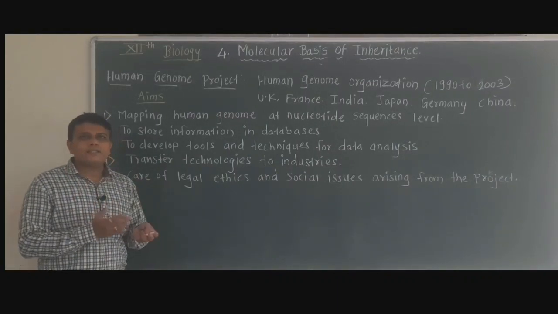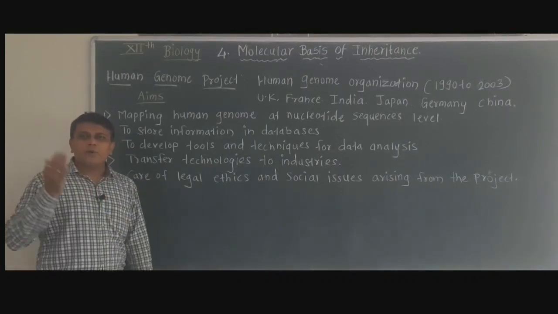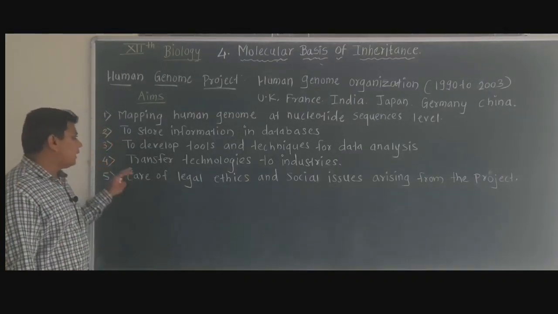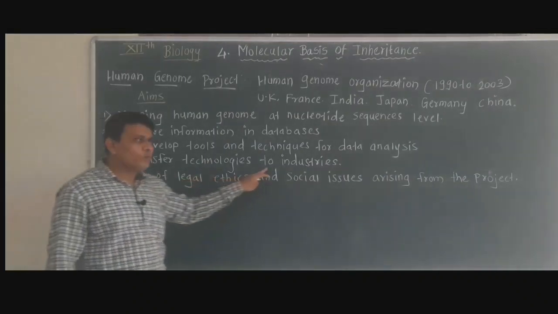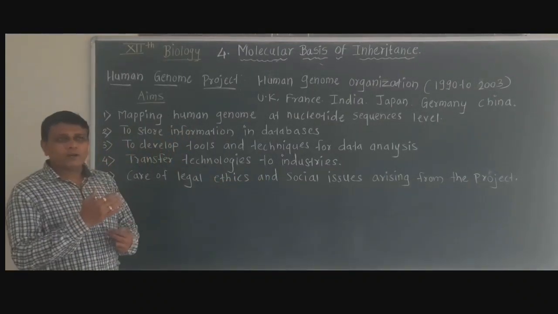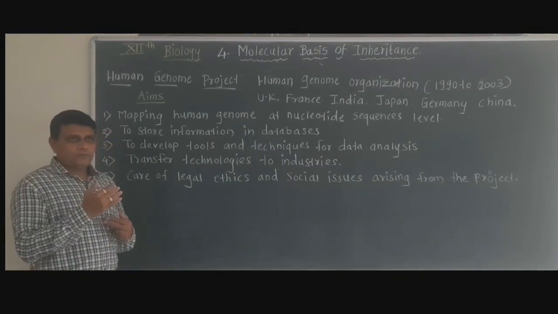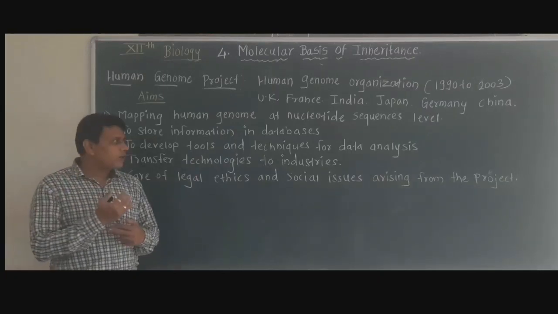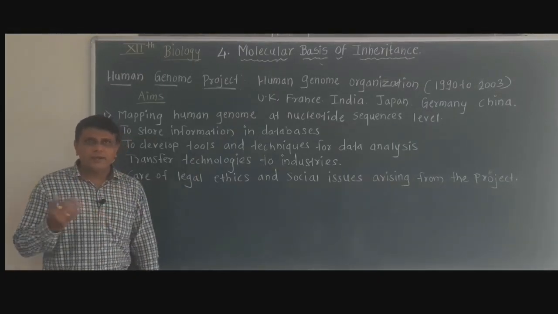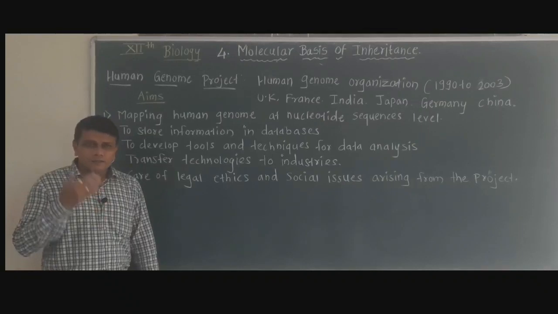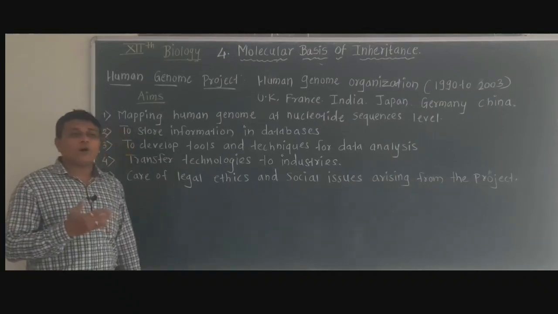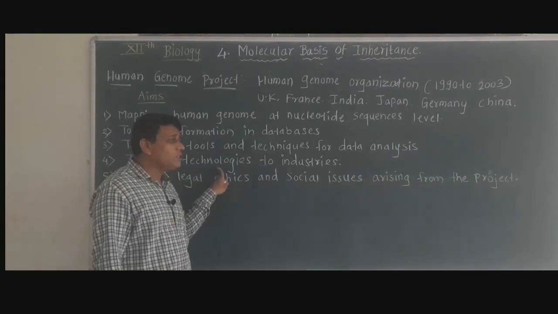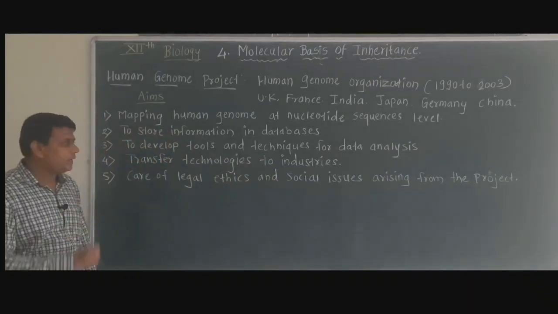To analyze this data, computer technology and mathematics were used. Then to transfer technologies to industries. So whatever study was carried out on the human genome was transferred to different types of industries regarding the development of different types of medicines. So to transfer the data technologies to industries was one of the aims.